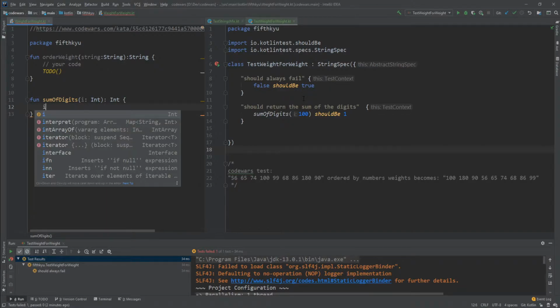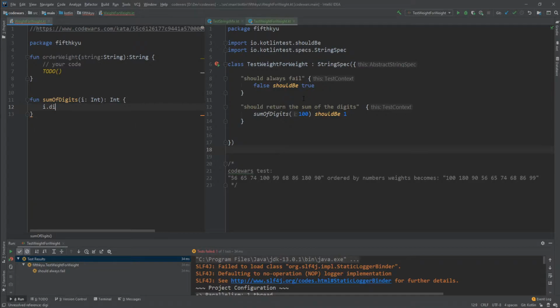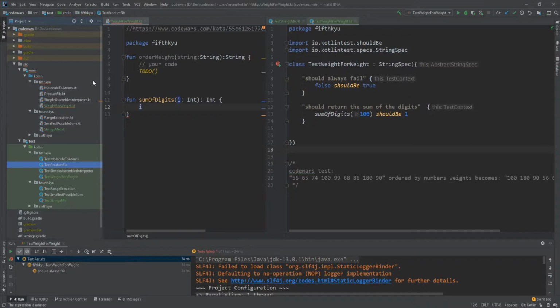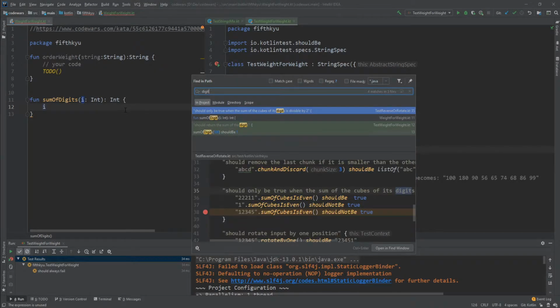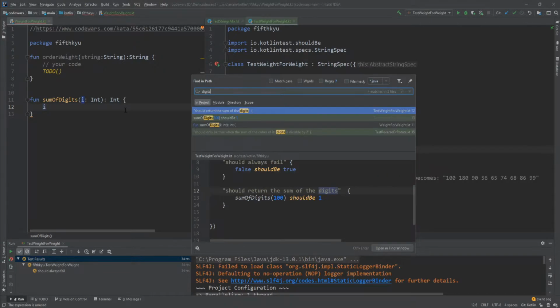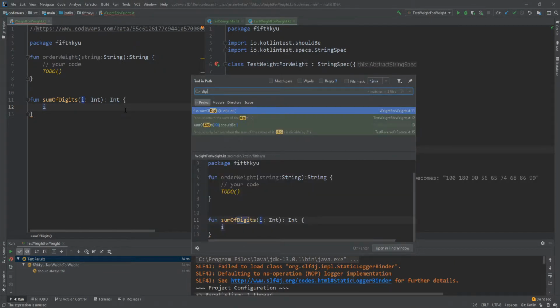Okay, so isn't there like a digits function or something? I already have functions for digits. I've already written that a couple of times, I think. I don't want to do that again. Let's look for something of digits. Sum of cubes, no. Digit.